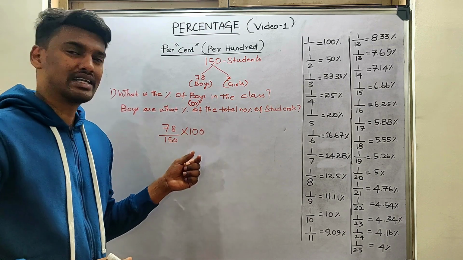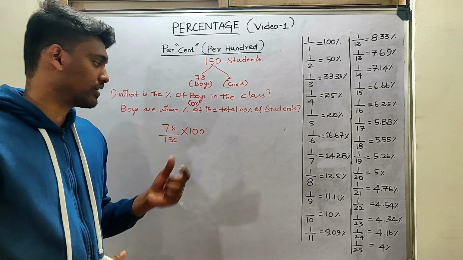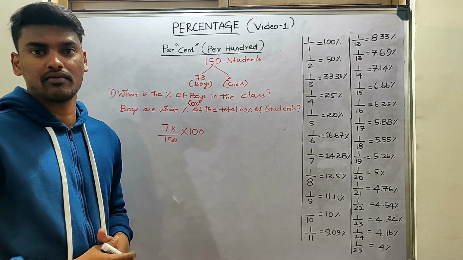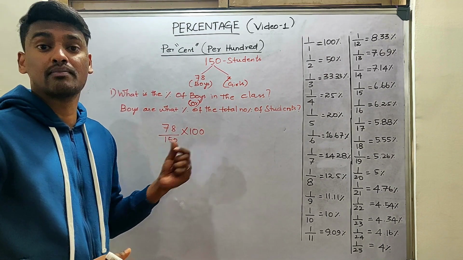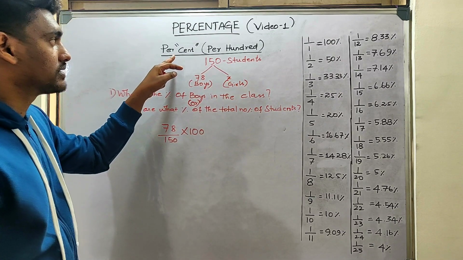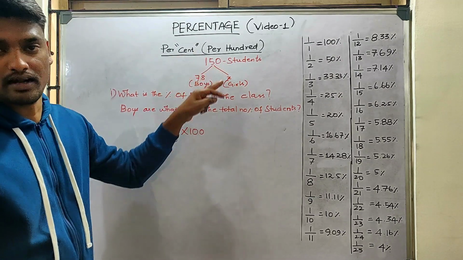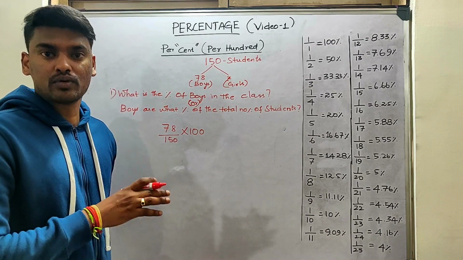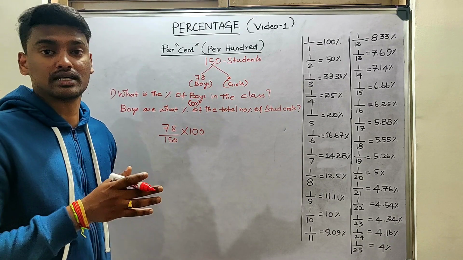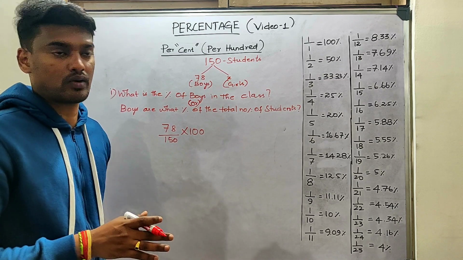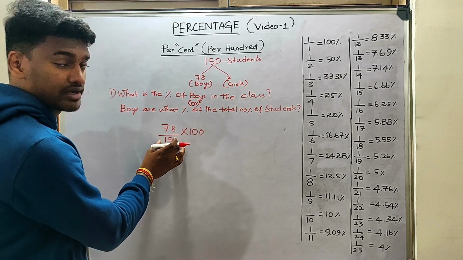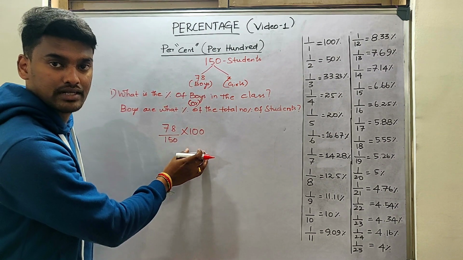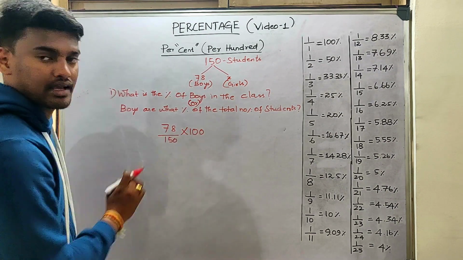So first of all, what is the meaning of percentage? We can multiply by 50, we can multiply by 20 or 80, whatever the number, we can multiply by 1. Why only 100? Here you can see I have written something: percent means per 100. So that is the exact meaning of percentage. We have to convert the things into percentage, which means we have to convert it into 100. So in case we have to find the percentage of 150 students in the class, we have to convert it into 100. That is the meaning of multiplying by 100.